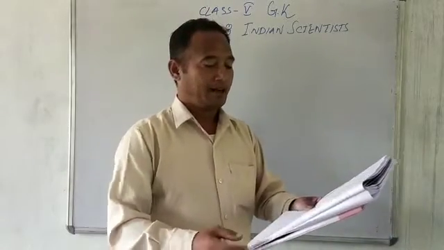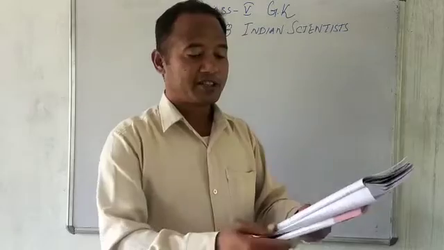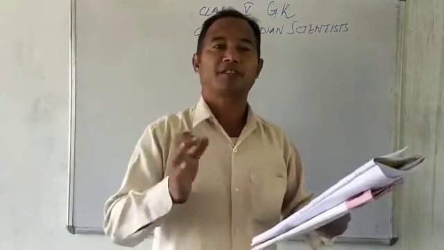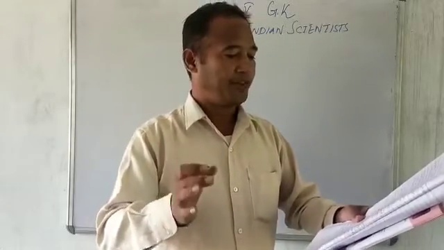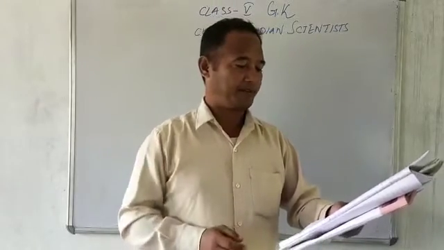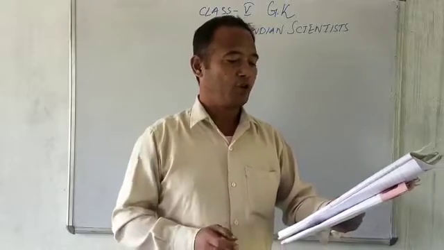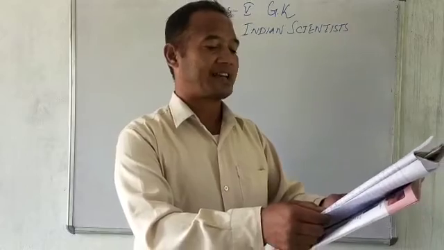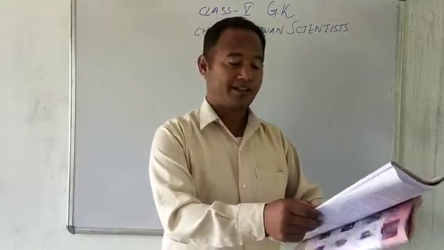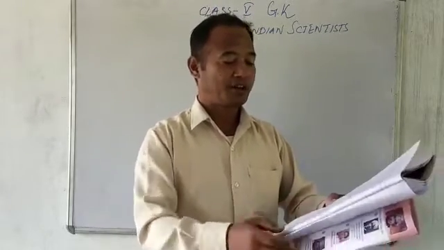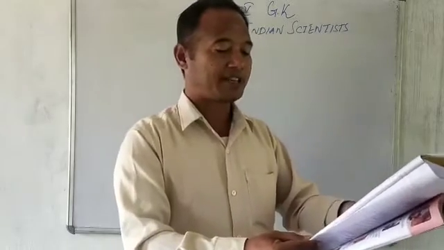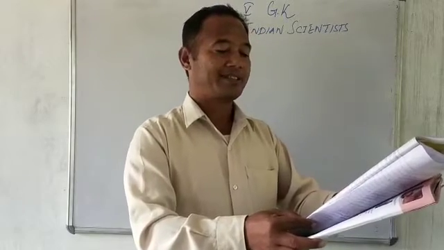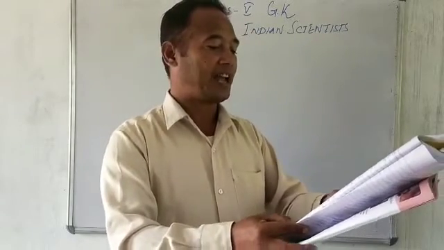Raman. His full name was Chandrasekhar Venkata Raman. C means Chandrasekhar, V means Venkata, and Raman. He was an Indian physicist who made groundbreaking work in the field of light scattering. With his student K.S. Krishnan, he discovered that when light traverses a transparent material, some of the deflected light changes wavelength and amplitude.